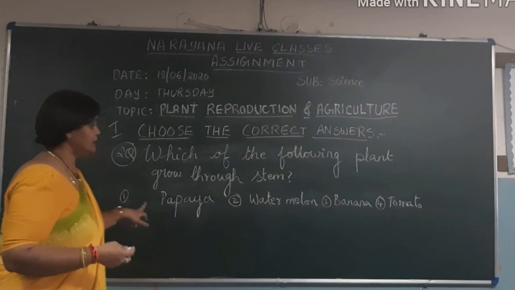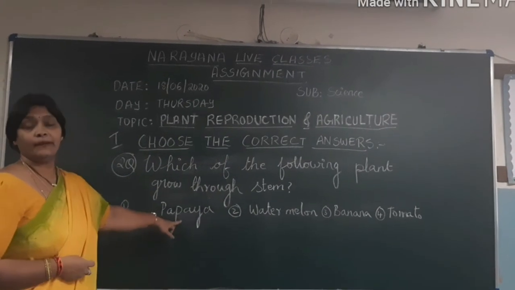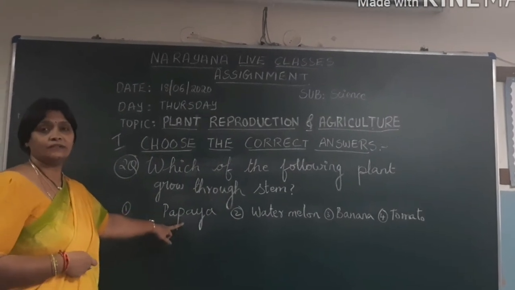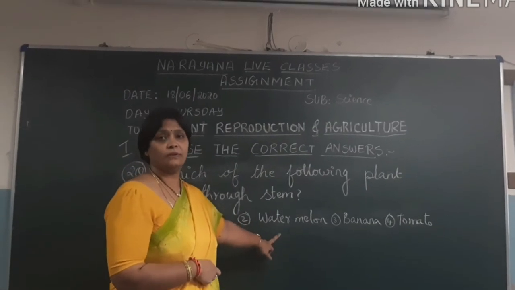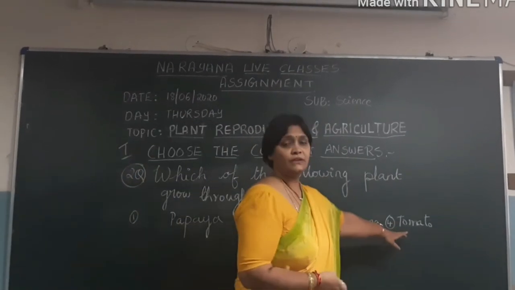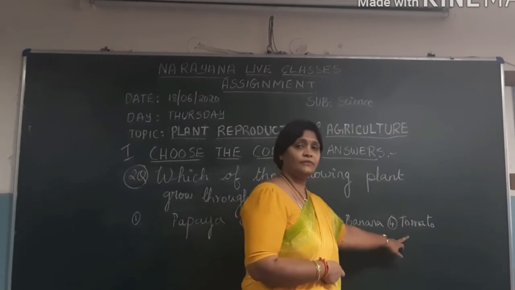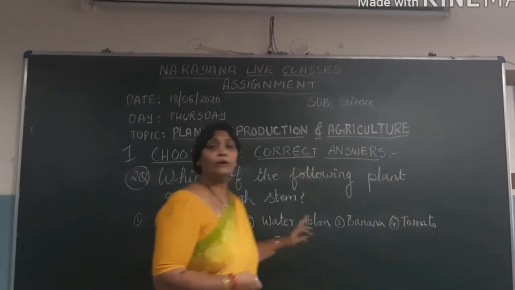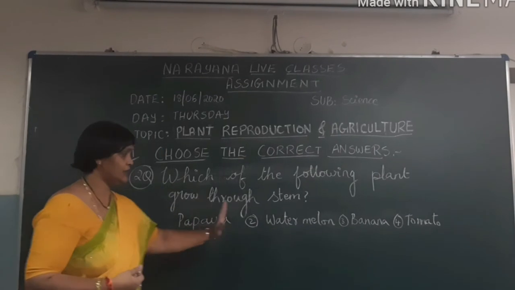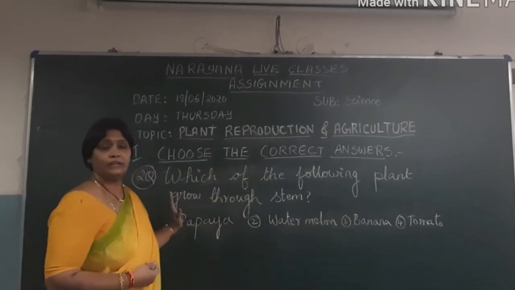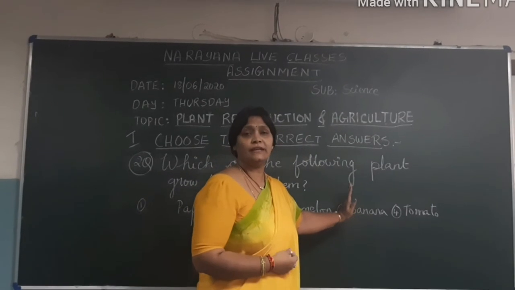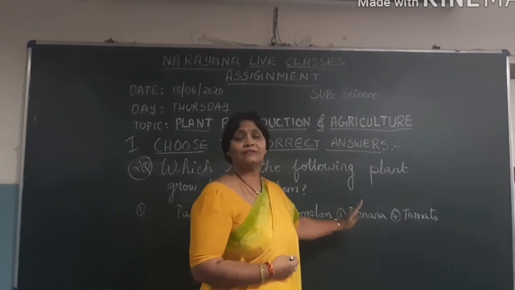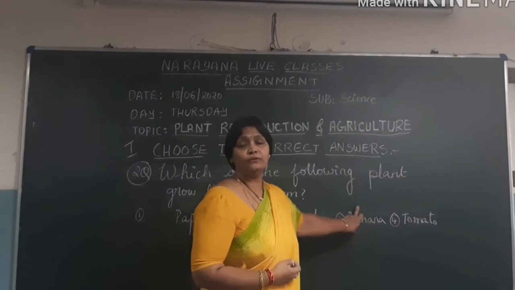If you see all this, you will see papaya has many seeds in it. If you see watermelon, you will see many seeds in the watermelon. Tomato, if you see, it has many number of seeds in the tomato. Reproduction happens in these three plants through seeds only. The leftover one is banana. Even banana has seeds inside that. It doesn't reproduce through the seeds. This banana reproduces only through stem.